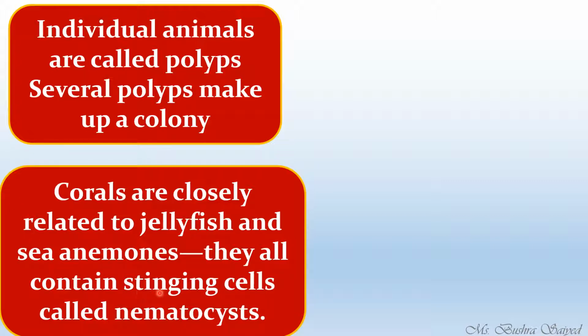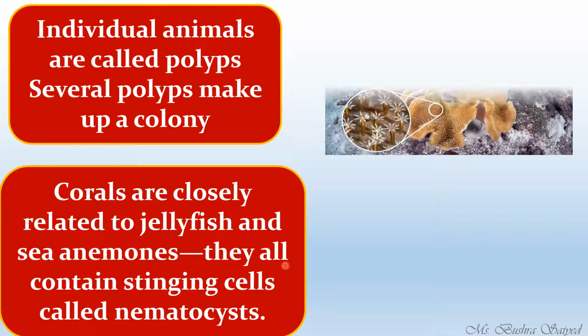The character they share is the stinging cells. They have tentacle-like structures in which they possess nematocysts. The stinging cells are there for the capturing of food.